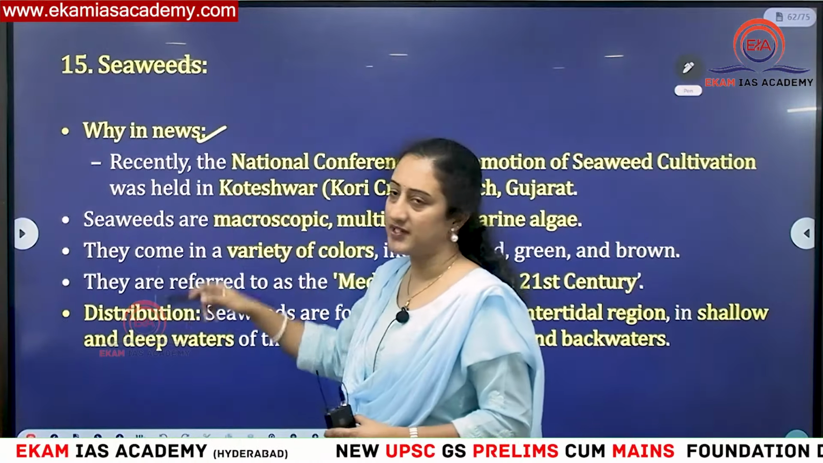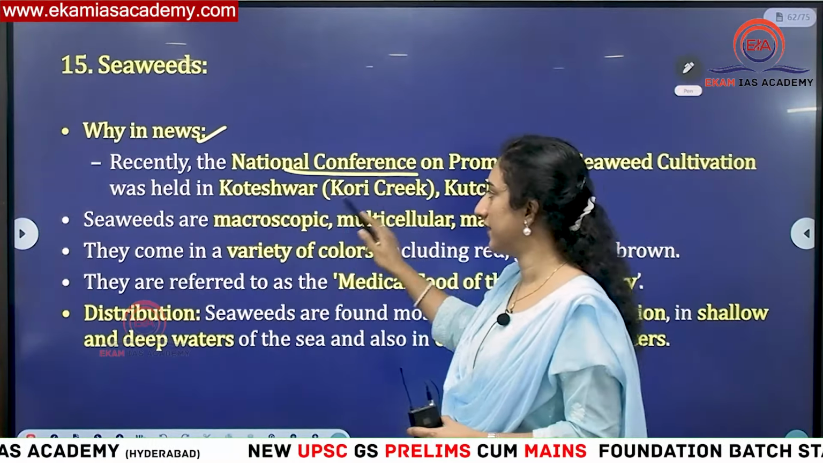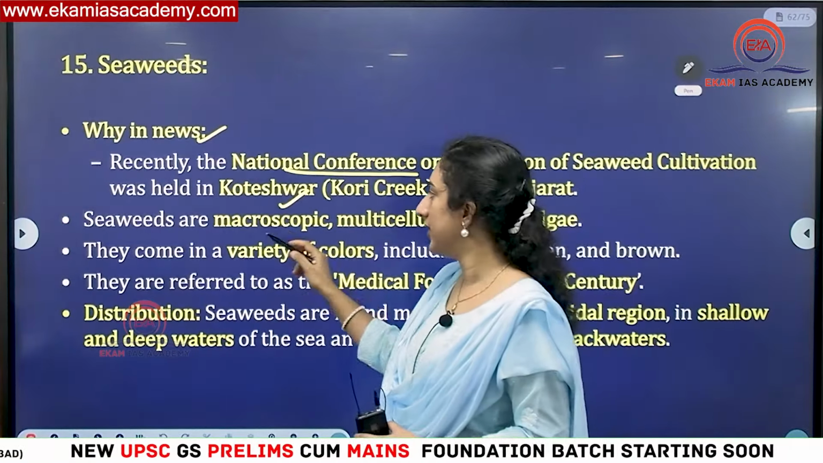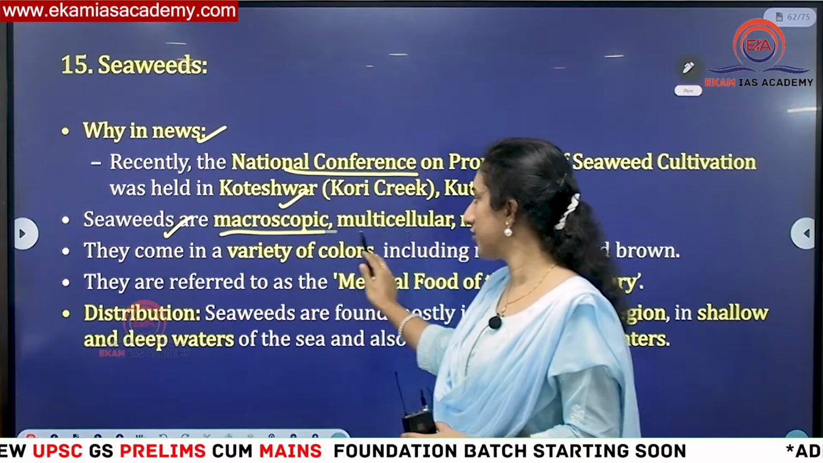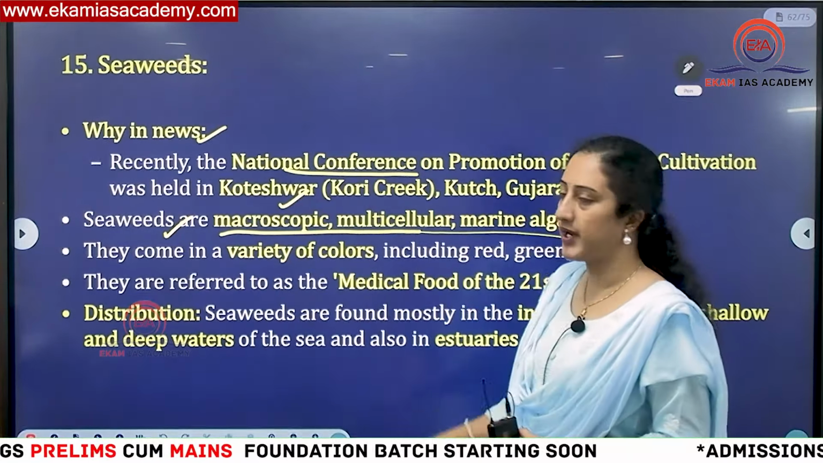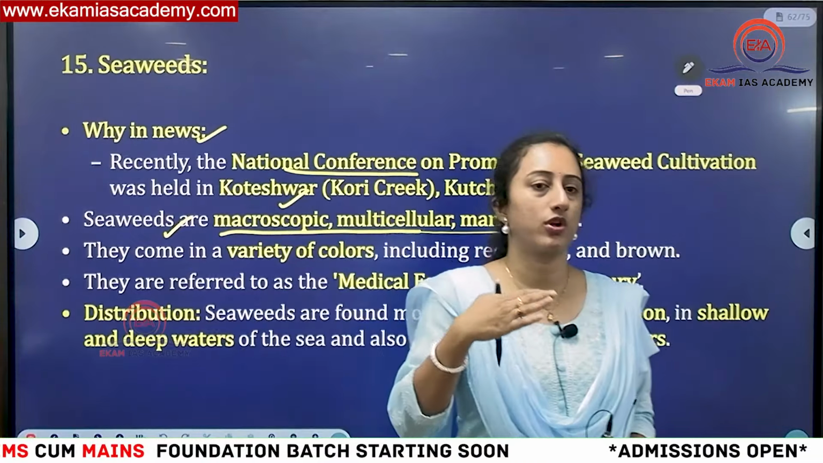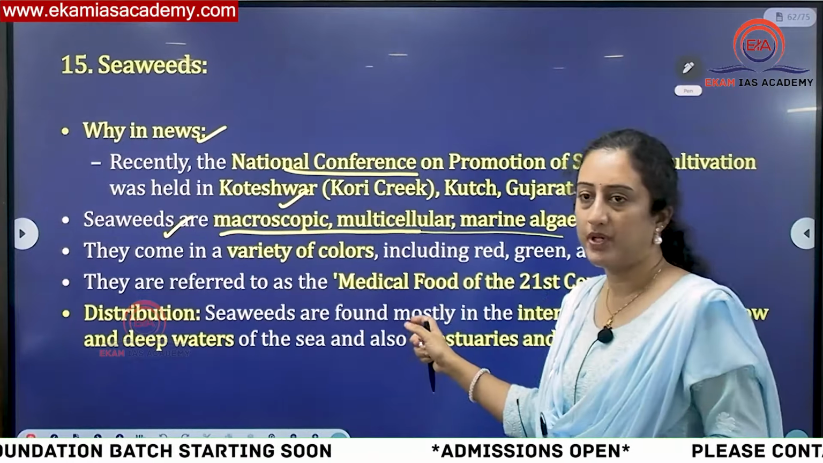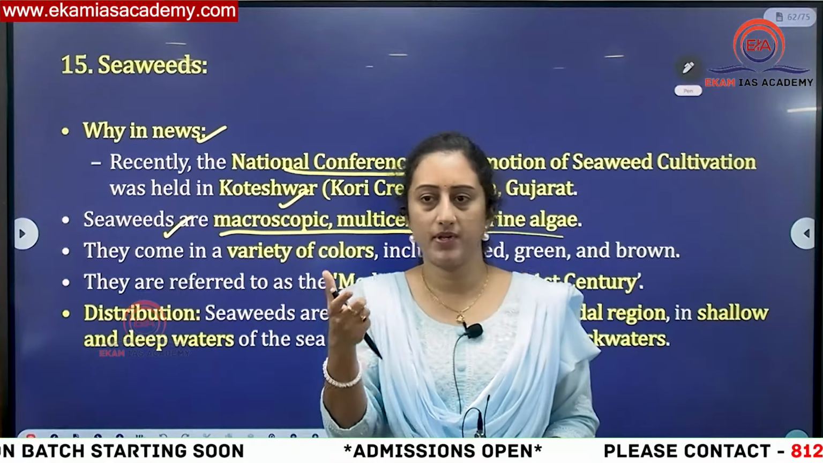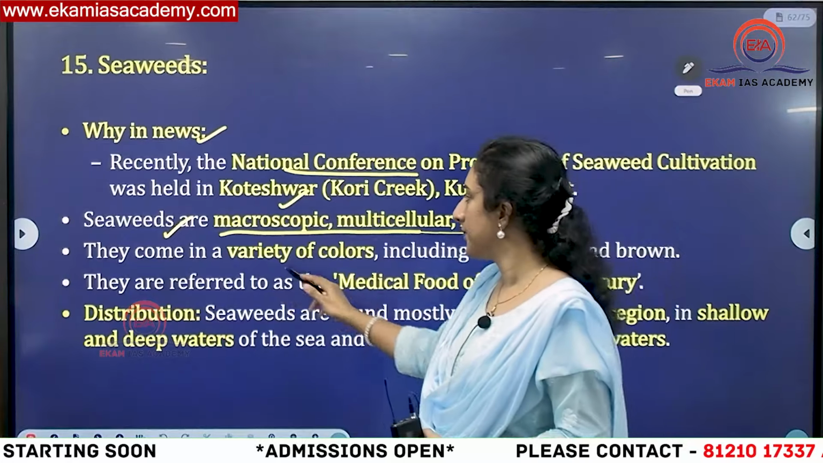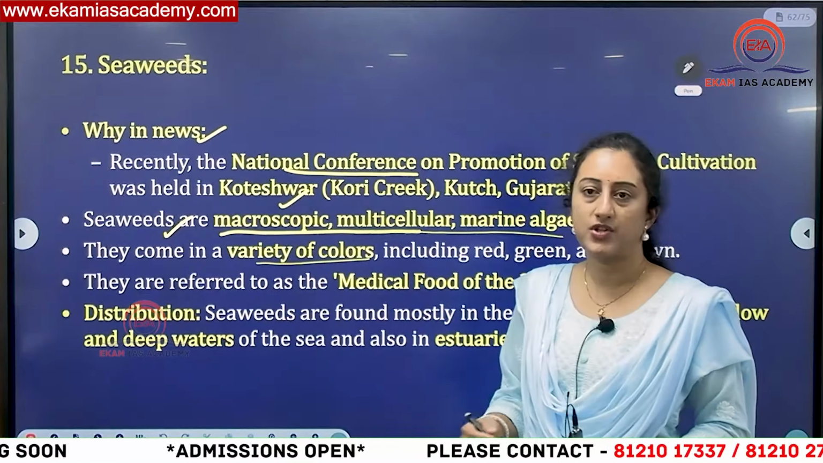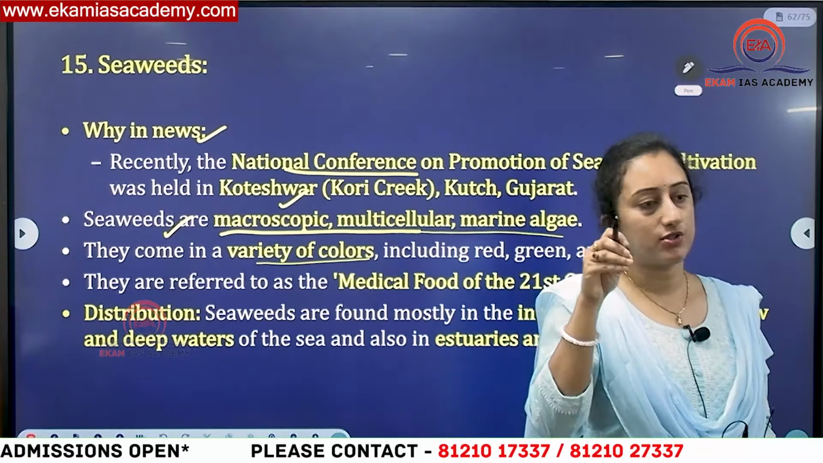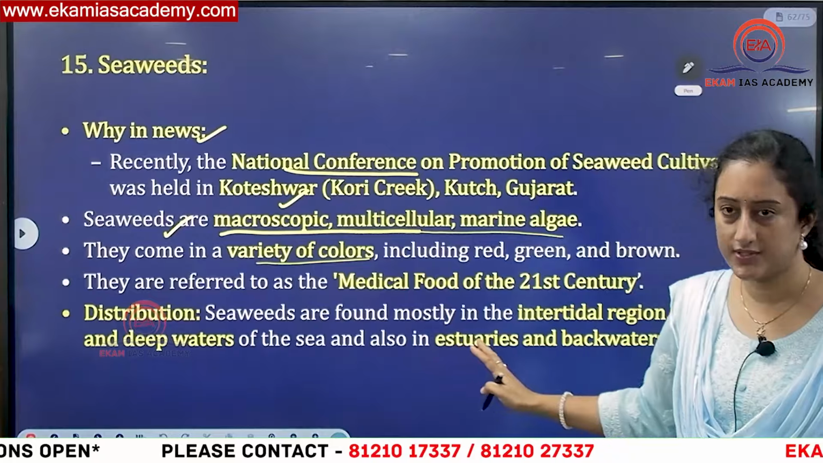Then seaweeds, why is this there? Because a regional conference happened in Koteshwar in Gujarat recently, 2-3 days back only. So you know what seaweed means? Microscopic multicellular marine algae, which are there at the bottom of the ocean floor. These are a form of algae only, but they are macroscopic, meaning visible to the eye. Microscopic means you watch with the help of a microscope, right? A variety of colors will be there based on the algae. Red, blue, green algae, brown algae, we have different colors, no? Based on the algae present, they will have their own colors.